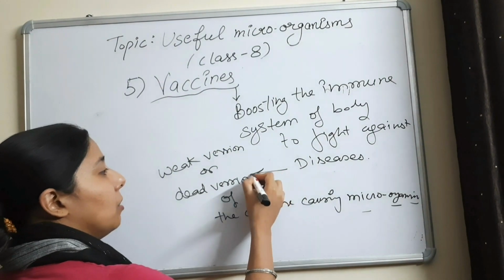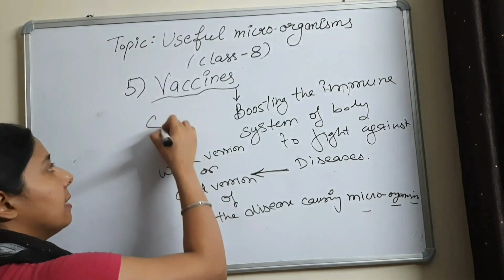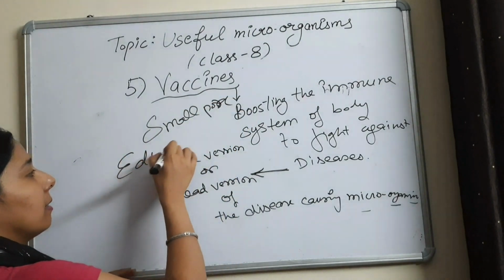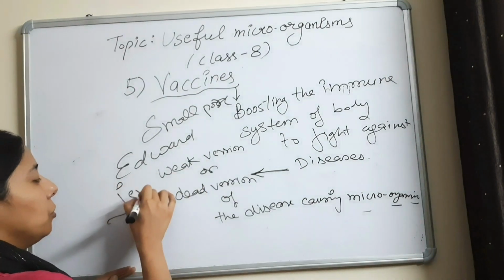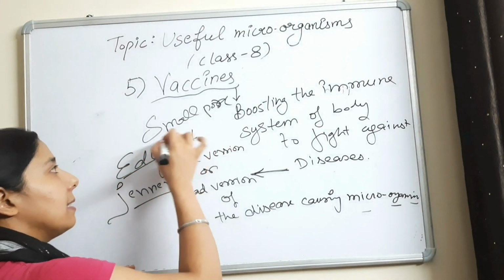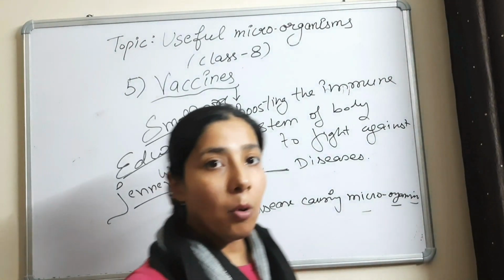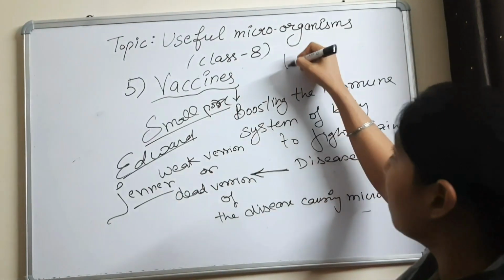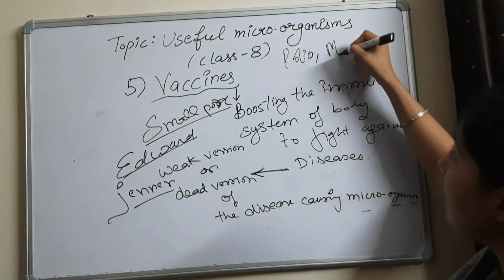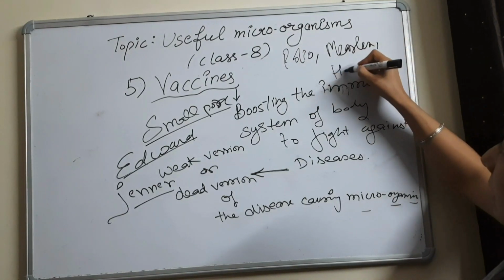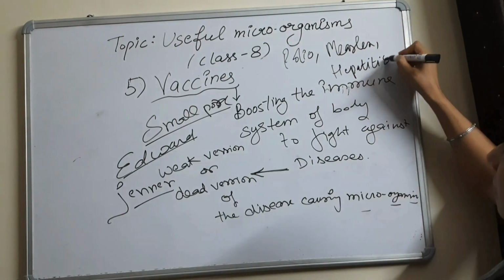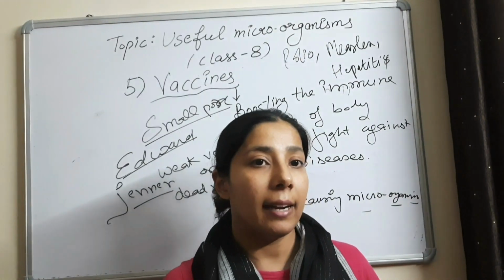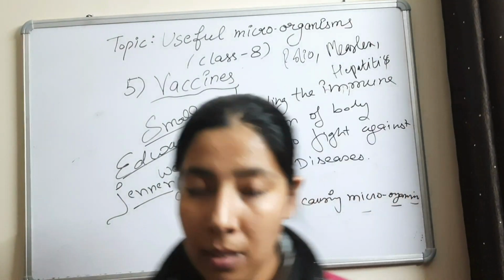The scientist who discovered the vaccine against the disease known as smallpox is Edward Jenner. So he is the scientist who developed the vaccine against smallpox. There are many more diseases against which we have vaccines in the market, like polio, measles, and hepatitis. The vaccines can be given orally or injected directly into the bloodstream. This is all about the vaccines.